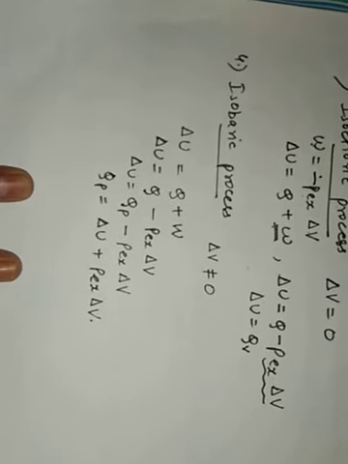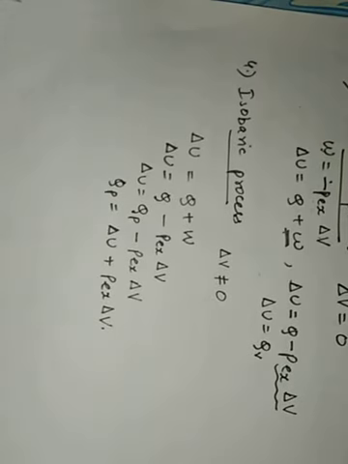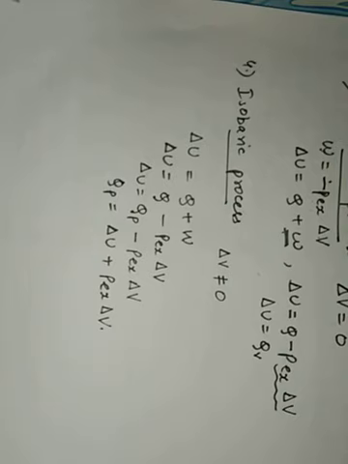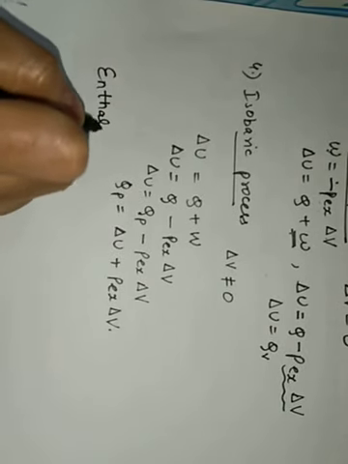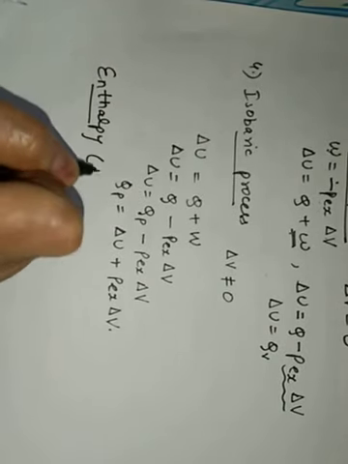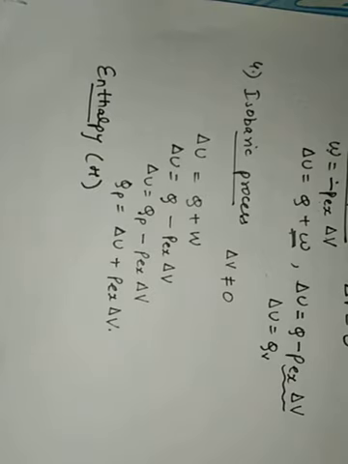Now we need to study the next concept, which is called enthalpy. What we mean by enthalpy? It is the total heat content present in the system. The next concept in the chapter is called enthalpy, and this is actually the total heat which is present in the system.